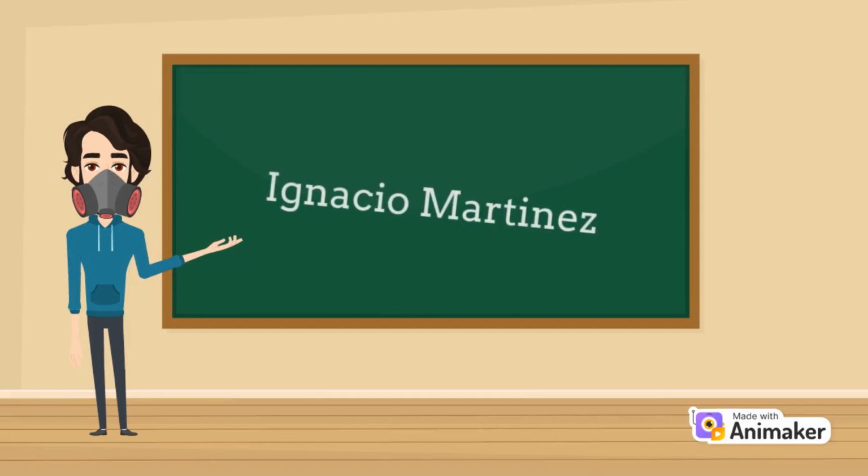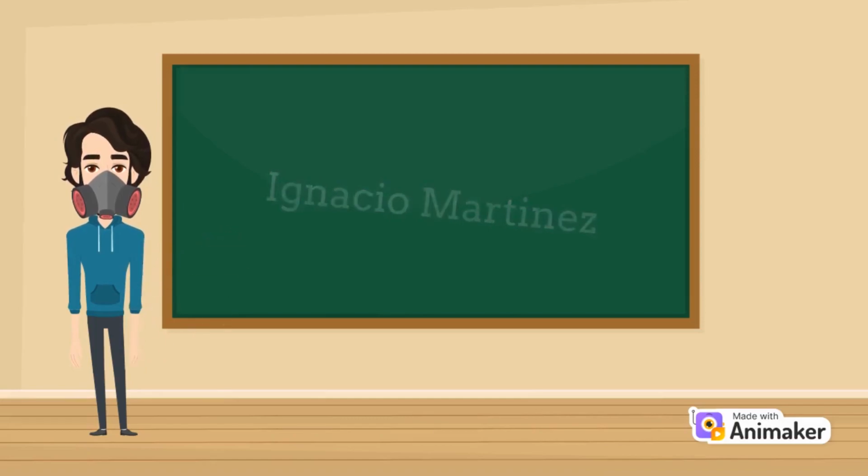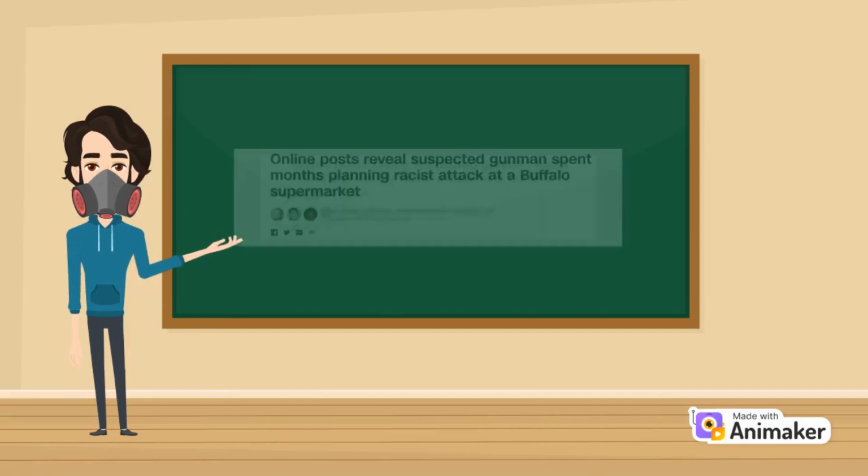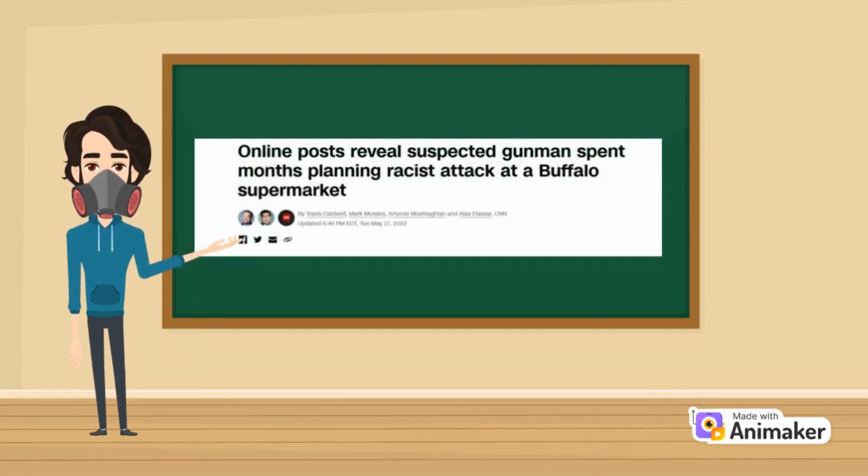Hello, my name is Ignacio Martinez, and today I'll be analyzing the following news article. It is titled Online Posts Reveal Suspected Gunman Spent Months Planning Racist Attack at a Buffalo Supermarket. It was published on CNN on May 17, 2022. It's about the tragic shooting that took place in May of last year.